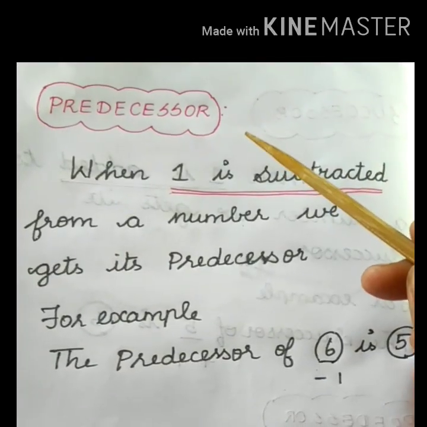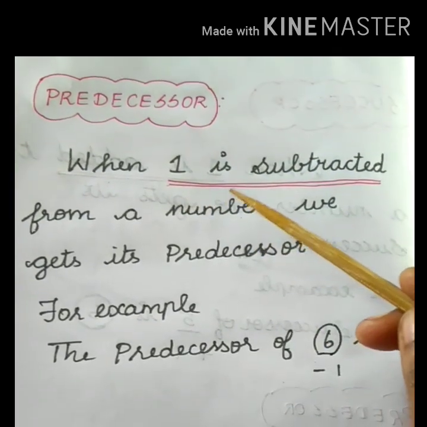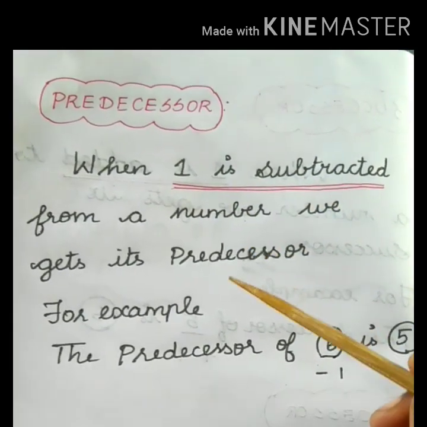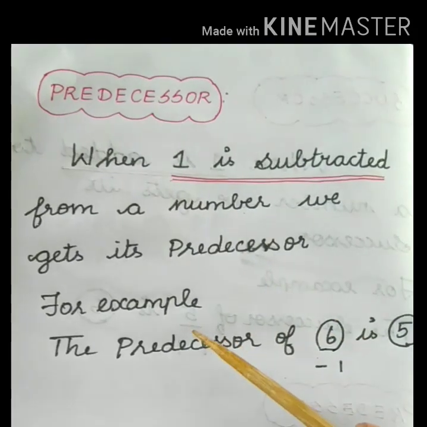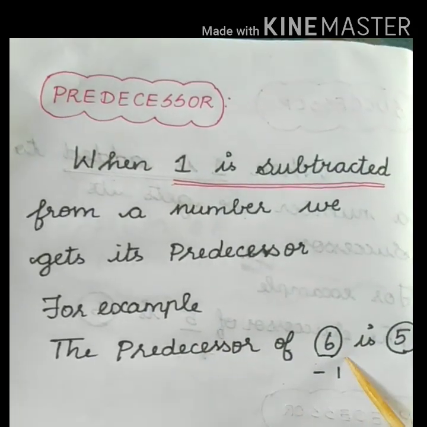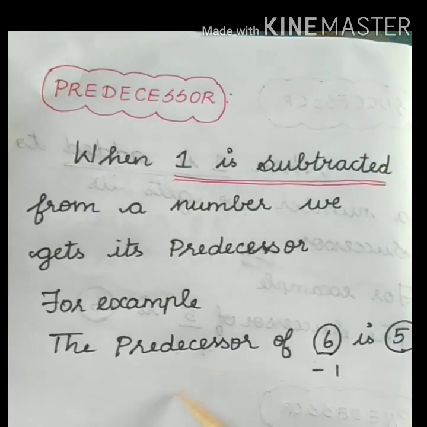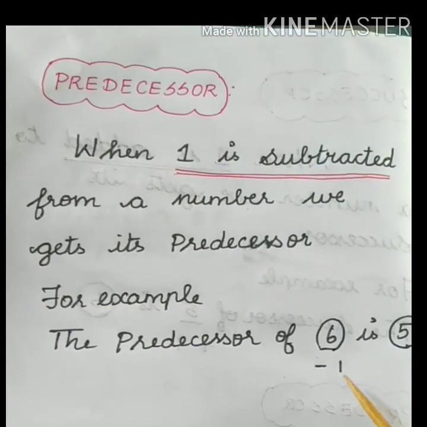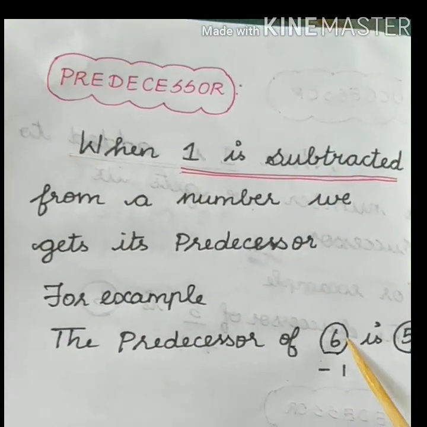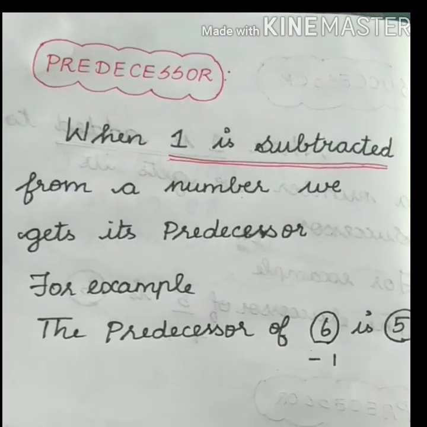Next one is predecessor. When 1 is subtracted from a number, we get its predecessor. For example, the predecessor of 6 is 5. How do you get the predecessor? Just subtract 1 from this number, and you get the answer 5.